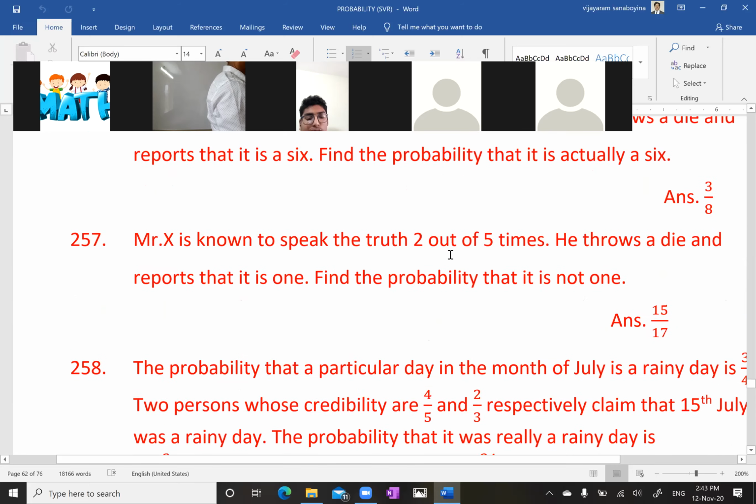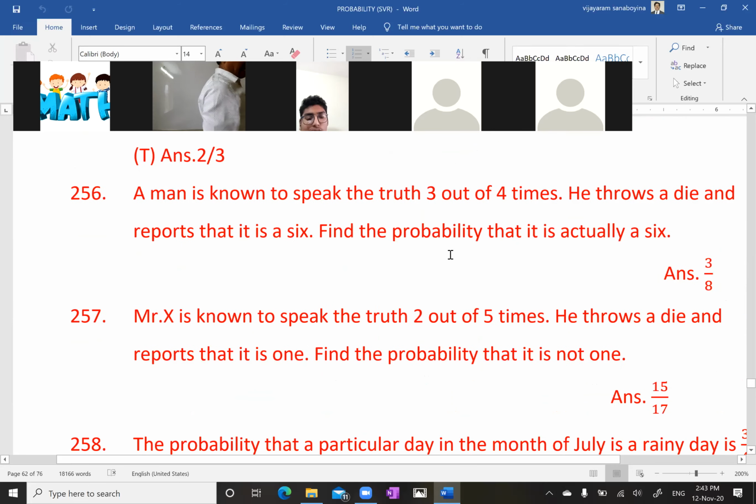Now, my dear, sum number 257, exactly the same model. You can write it as homework. A man is known to speak truth 3 out of 4 times.